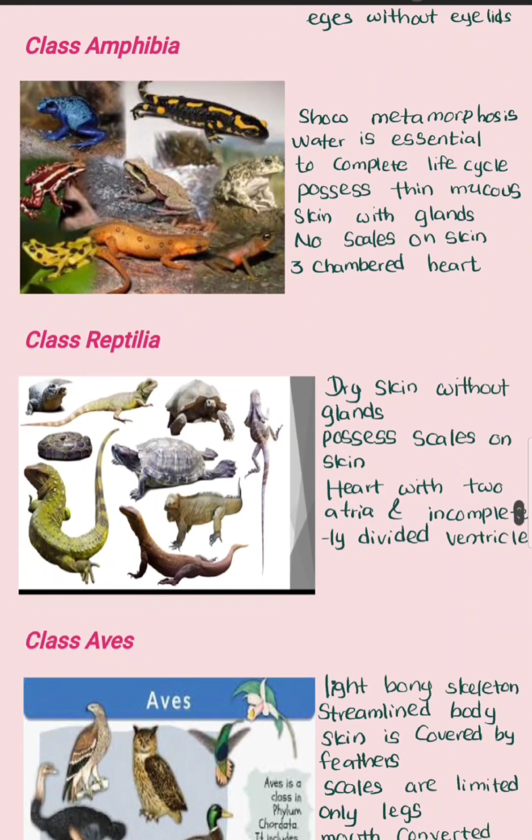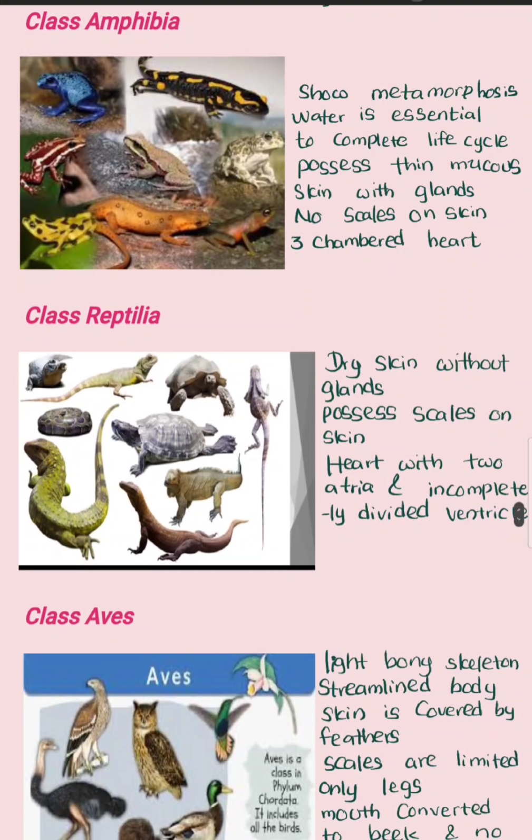And the next class is Amphibia. The amphibians include frog, toad, and salamander. They show metamorphosis in their life, and they need water to complete their life cycle, and they possess thin mucous skin with glands, no scales.